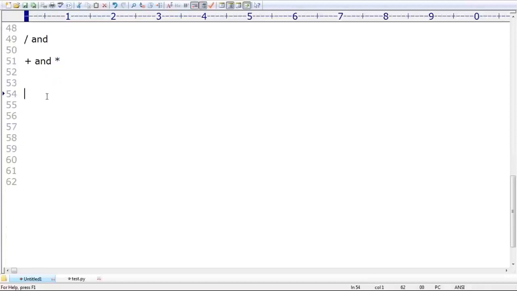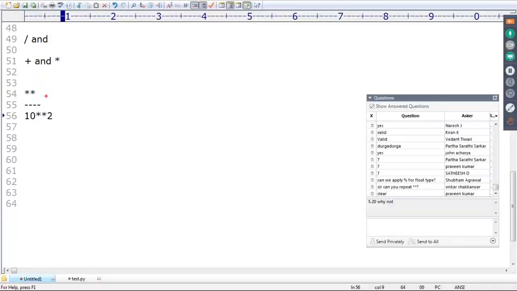Are all the people able to understand what the star operator means? Star operator means power operator. If I take 10 star 2, what is the meaning of that? Onkar, can you please tell? 10 power 2, 10 square. 10 square means 10 into 10.